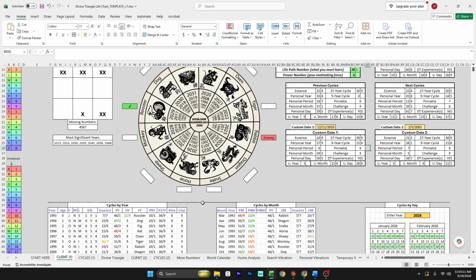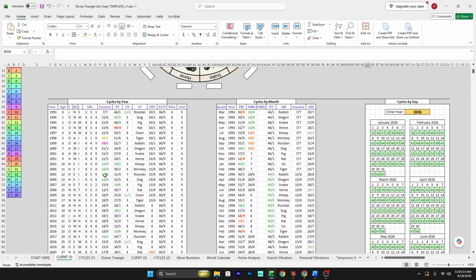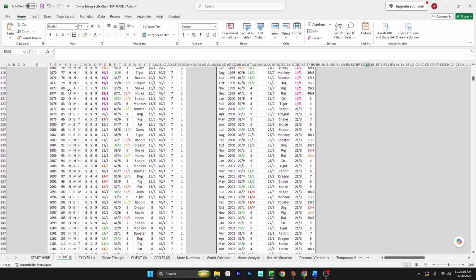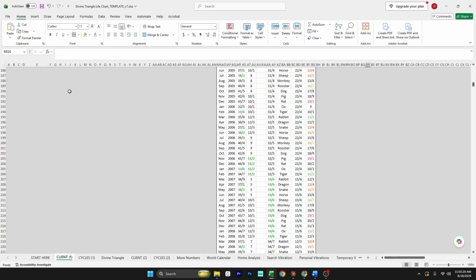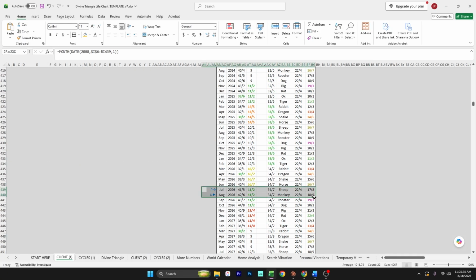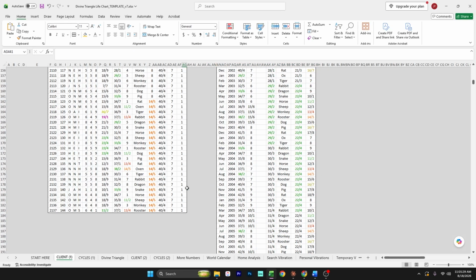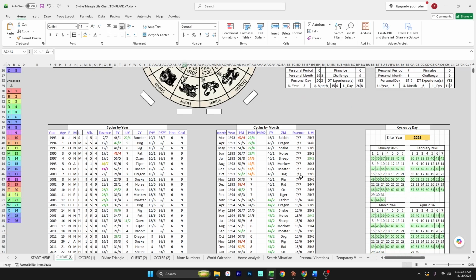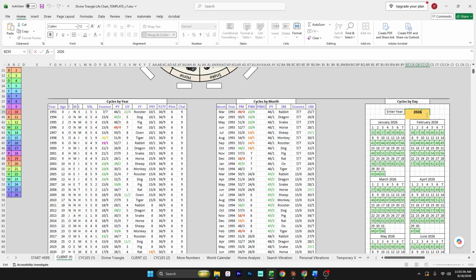And if you scroll down, you'll see the entire table of all the cycles by year and by month. If you look for the blue arrows, it will show you what's happening now. The arrow with the P next to it will denote your personal cycles, and the U will denote universal cycles. Over here, it shows the daily vibration cycles, and this is where if you want to see a different year, you will have to type it in the box right here.